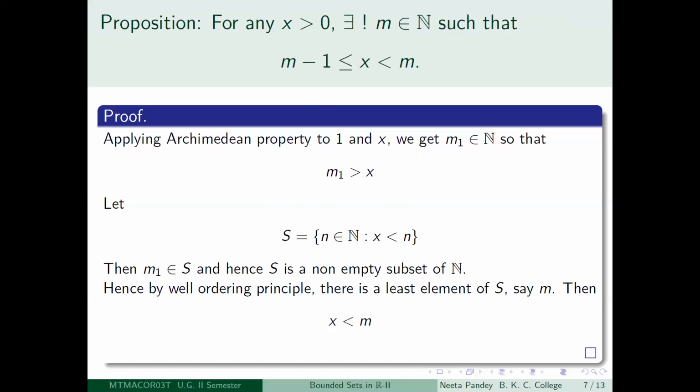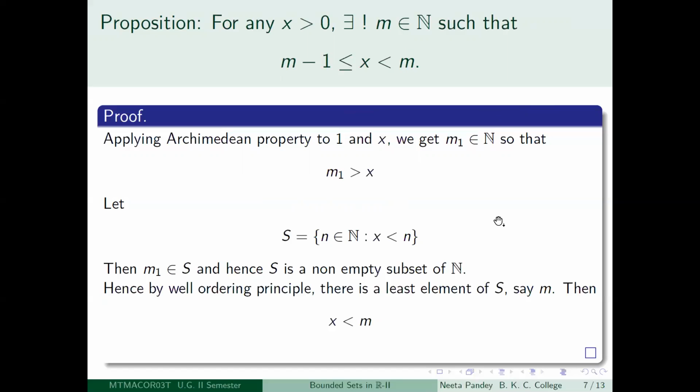So this is completely logical. You can visualize this: if I take, for example, 11 by 21, then 11 by 21 will lie between 0 and 1, it will not lie between any other, like 4, 5 or 7, 8, right? So if you take any real number, there will be a whole part of it, which is called the integral part of x. It will be greater than that integral part and less than the next positive integer. This is what you want to prove.